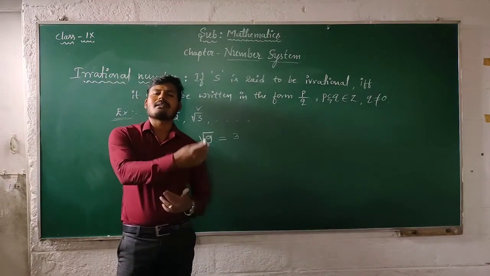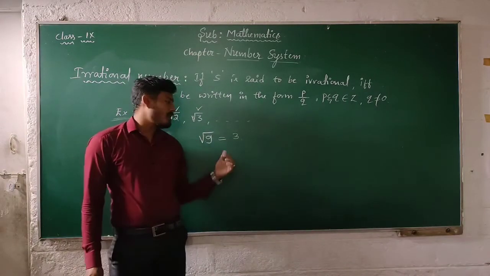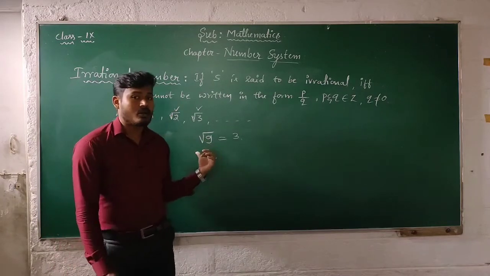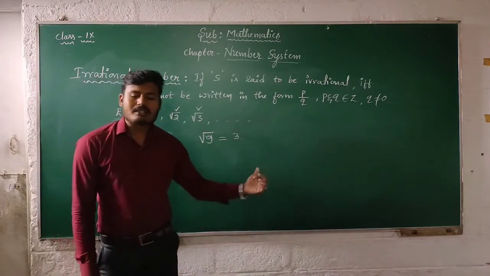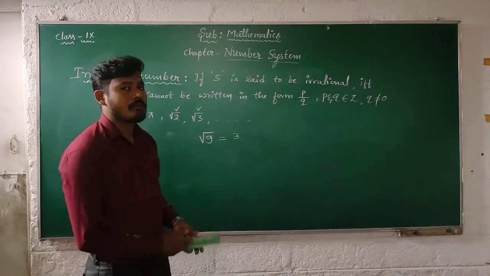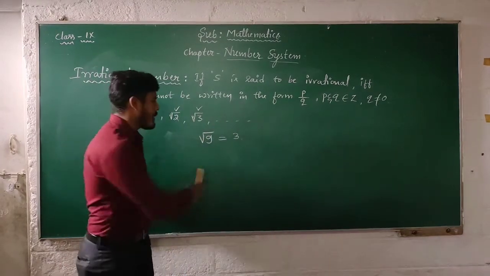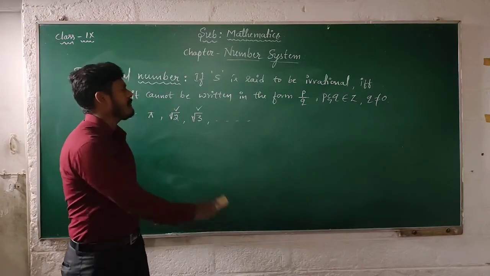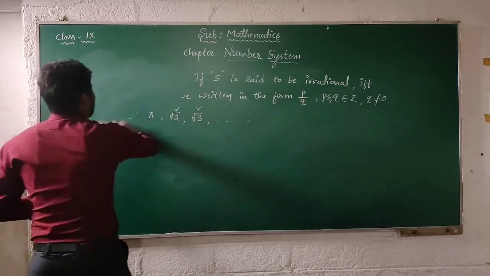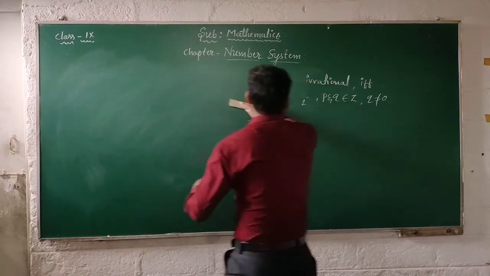So root 9 is a rational number because 9 is a perfect square. These are some kinds of numbers in our number system.